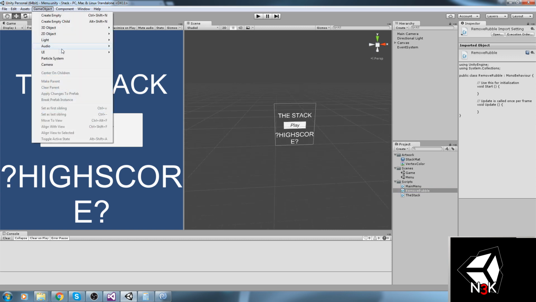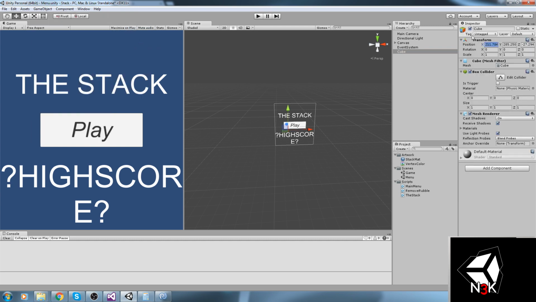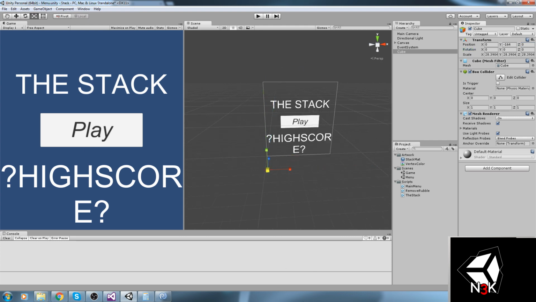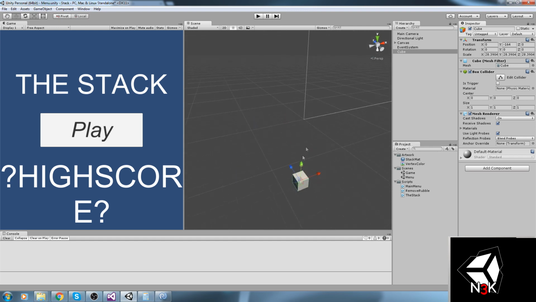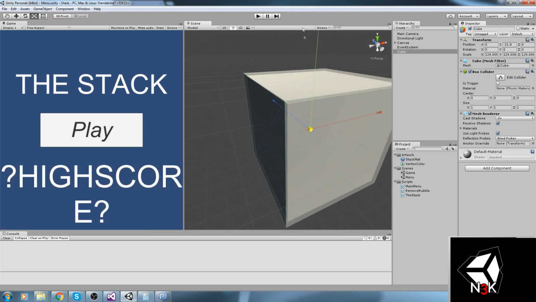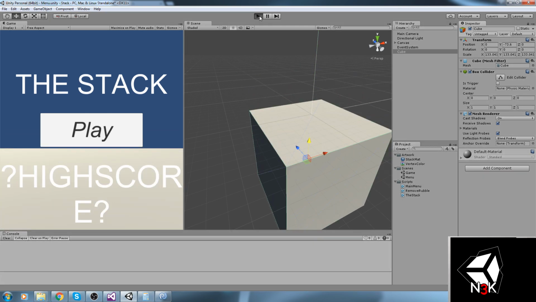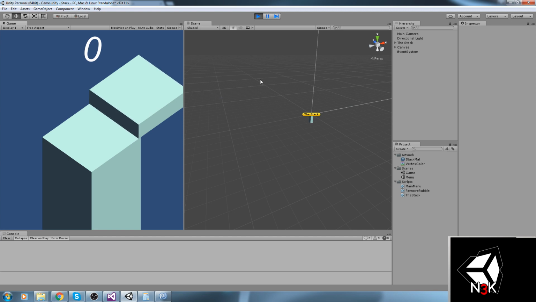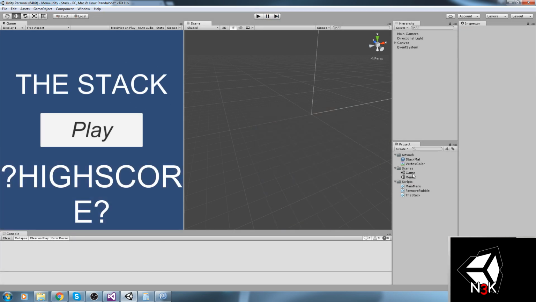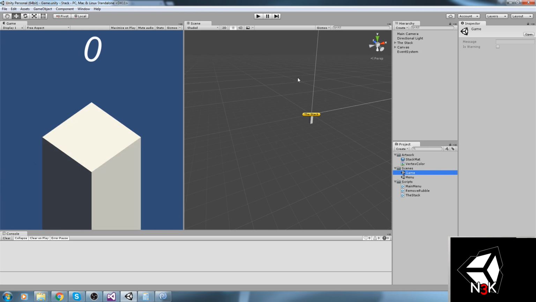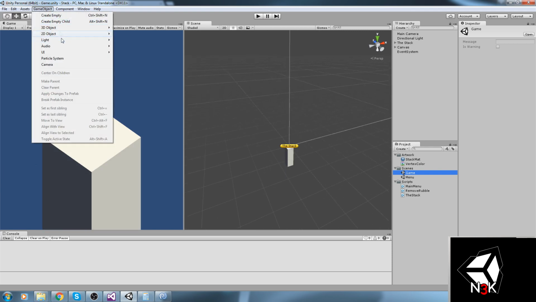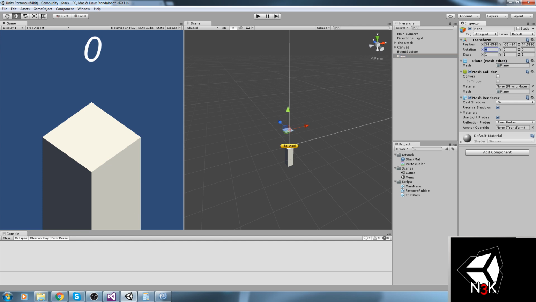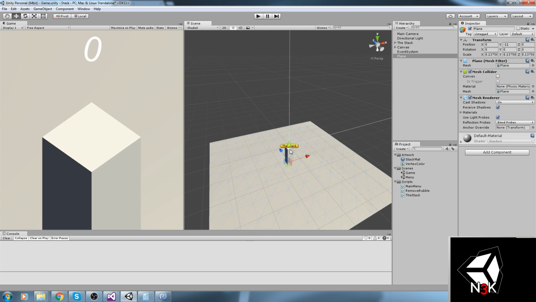Now, remove rubble could simply be a plain object, so why not something like a cube that we put here, and we just make really big, why not? Now, where is our cube? Right about there, right? So we could be making this really, really big, something of the sort. Oh, we're in the wrong scene, sorry about that. So let's go in the game scene. So here is our stack. I'm going to create a plane actually. Plane should make a little bit more sense. I'm going to make a big plane just below that.